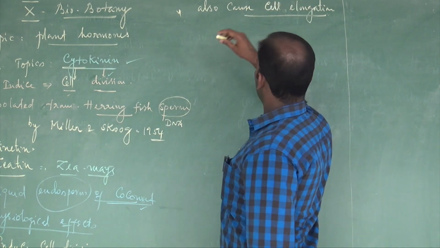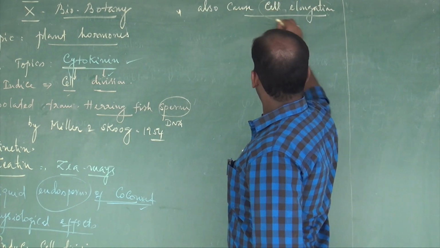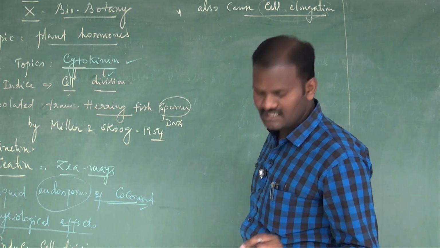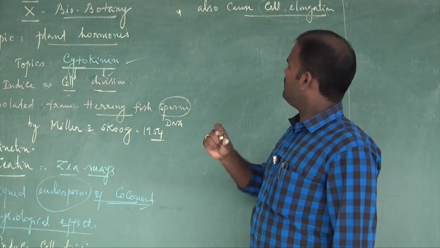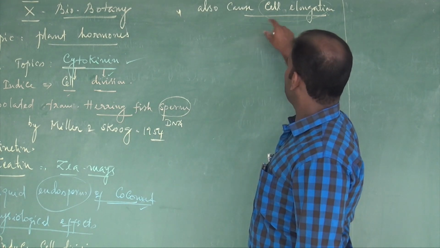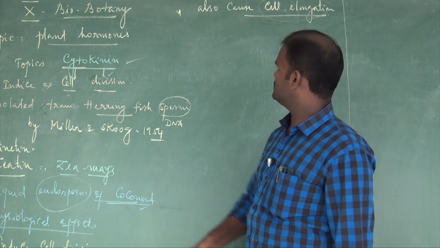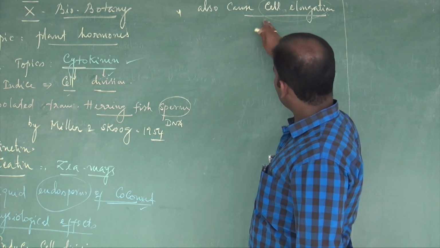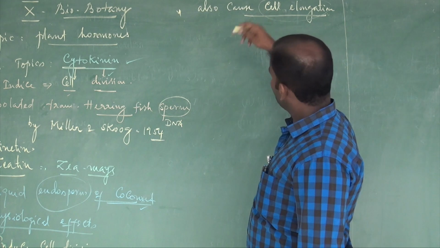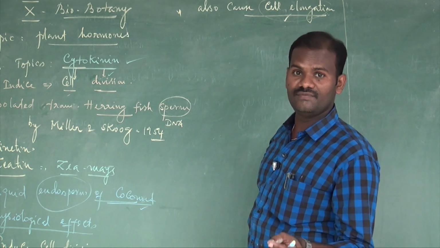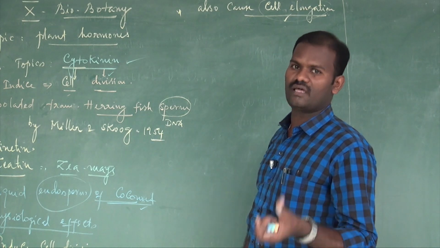Cell elongation is usually a property of auxin. Auxin is the first plant hormone to be discovered. What are the main physiological effects of auxin? It induces cell elongation, but cytokinin induces cell division. The combination of both auxin and cytokinin also induces cell elongation. As a result of cell division and cell elongation, growth takes place.